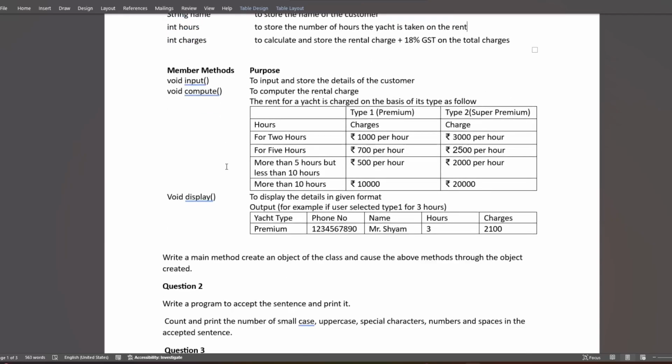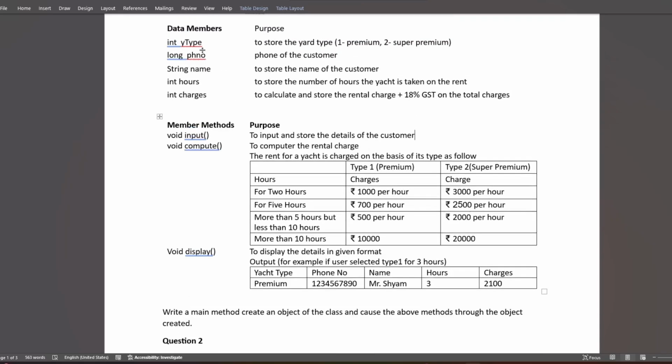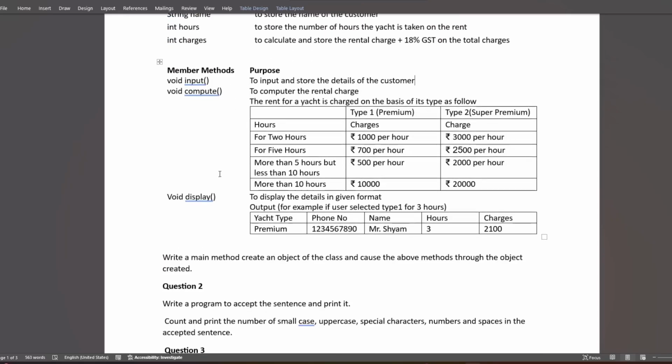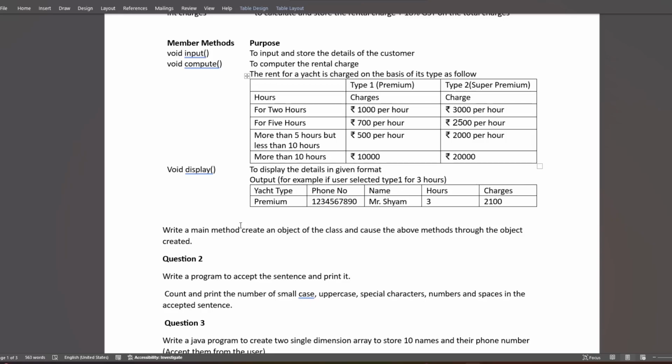What are the member methods? There is void input, to input and store the details of the customer. I think this must be yType, PH number and name, those kinds of things. Compute is to compute the rental charge. The rent for a Yacht is based on its type. They have given a table: depending on how many hours you have used the Yacht and the type of the Yacht, you have different charges. So for 2 hours, premium is 1000 rupees per hour and super premium is 3000 per hour. Likewise, at the end, for more than 10 hours, it is simply 10,000 for premium and 20,000 for super premium. So that way we have to program.